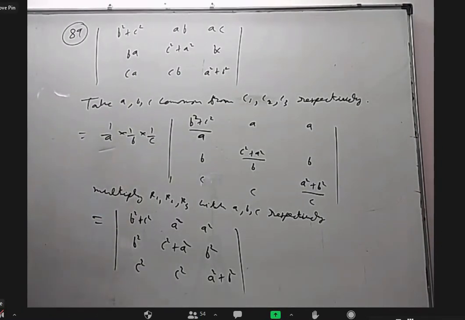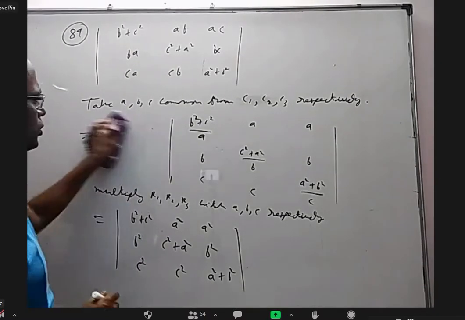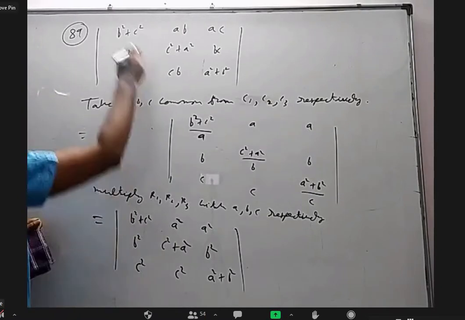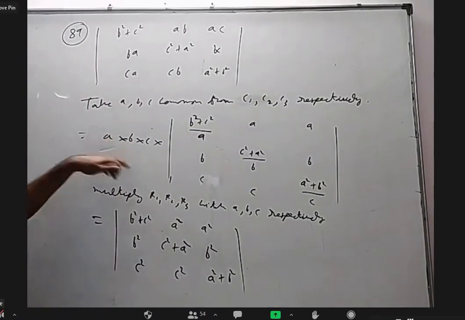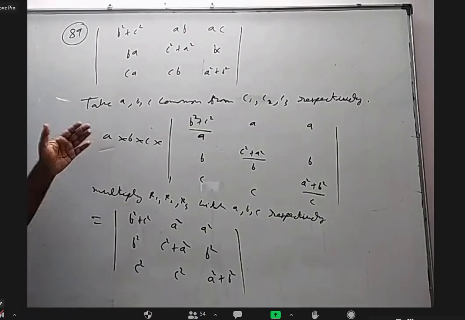Sir, 1 by A, 1 by B, and 1 by C is not correct. This should be ABC. Thank you. Sorry. Because I took A common, there should be A into B into C. Yes, sir. Please correct this. This should be because we took common.